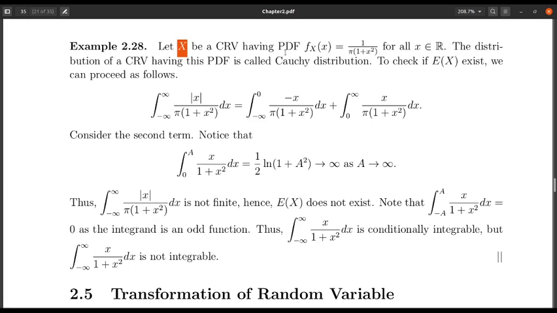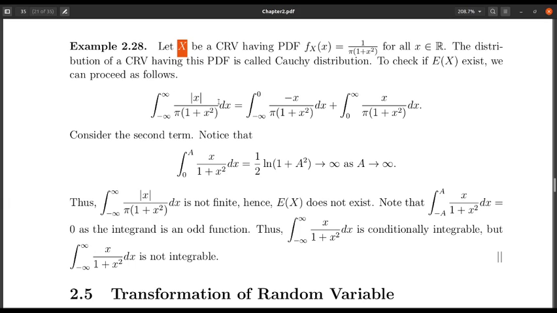Okay, so to show this, again we have to check whether the integration from minus infinity to plus infinity of mod x f(x) dx is finite or not, and for this density function it turns out to be mod x divided by pi into (1 plus x square) dx.